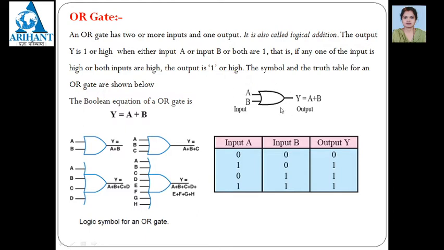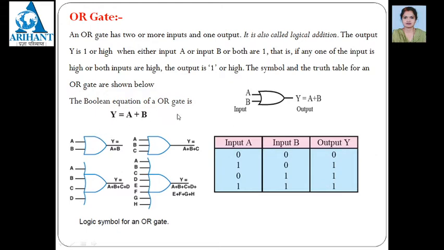You can see the symbol here, there are the two inputs A and B, and Y is the output. This is the logical addition, hence the output Y is equal to A plus B. According to the truth table, if both the inputs are 0, the output is 0. If any one of the inputs is 1, then the output is 1, and if both the inputs are 1, the output is 1. So what is the condition for the OR gate? Any one input should be high or both the inputs should be high, then only the output is 1.